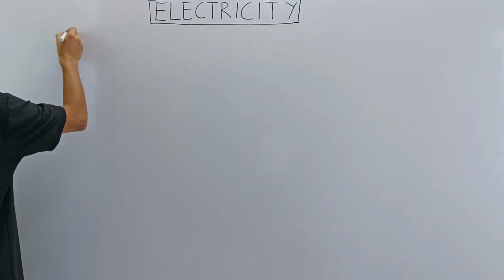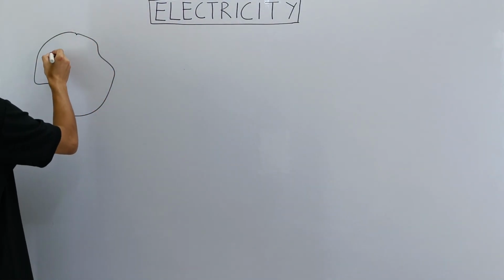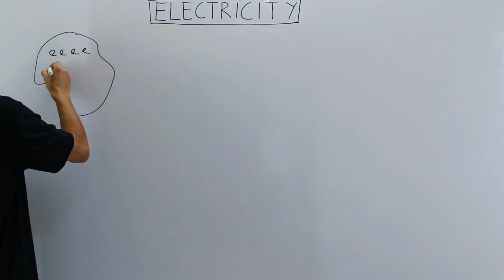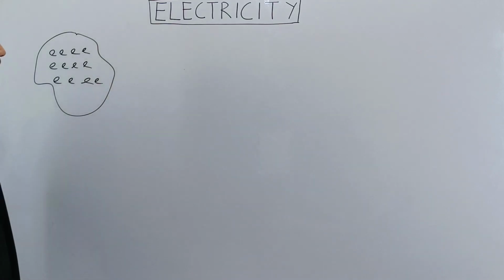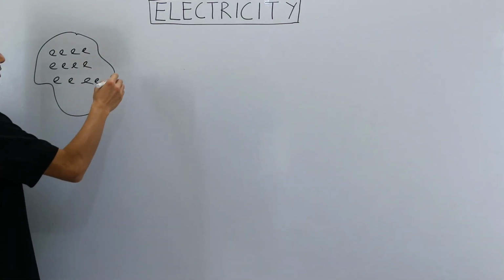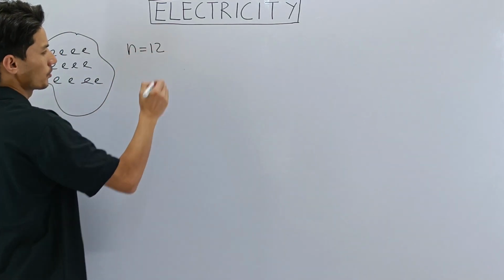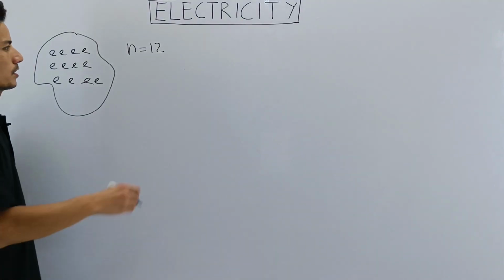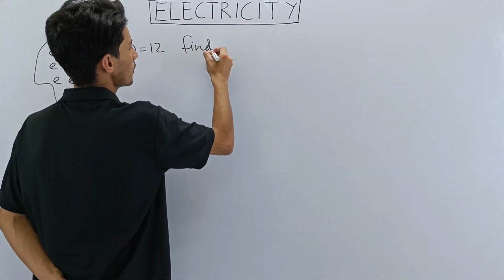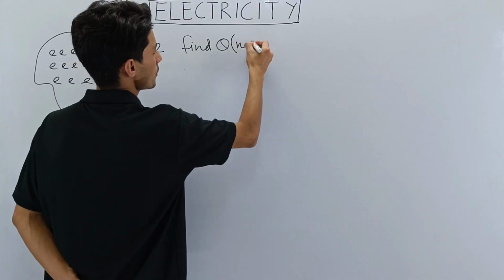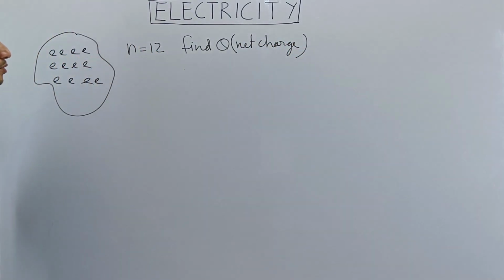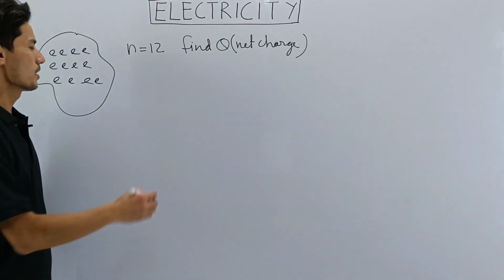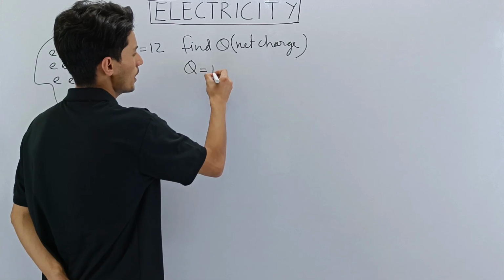Now let's say there is a body, and let's say it has 12 electrons. How many electrons are here? Here the number of electrons is 12. The question is to find Q. Q means net charge. If the question is to find the net charge on this given body, can we find Q? Yes, it's very easy. Just use the formula Q = N into E.